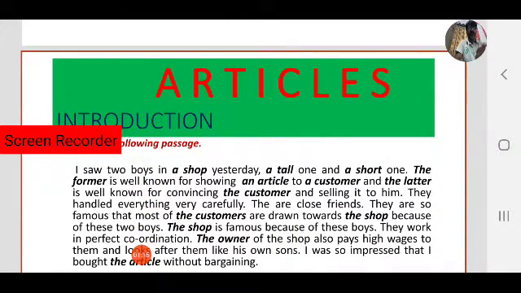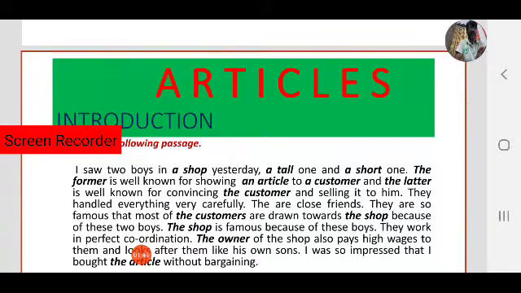I saw two boys in a shop yesterday, a tall one and a short one. The former is known for showing an article to a customer, the latter is well known for convincing the customer and selling it to him. They handle everything very carefully. They are close friends. They are so famous that most of the customers are drawn towards the shop because of these two boys.